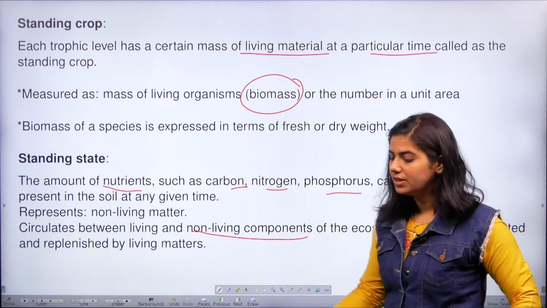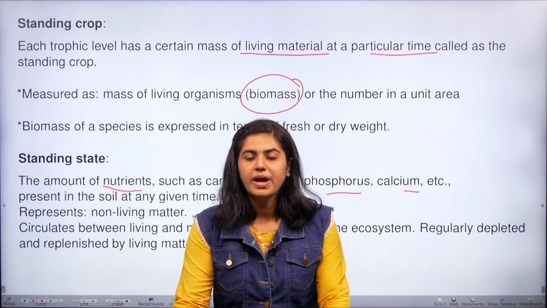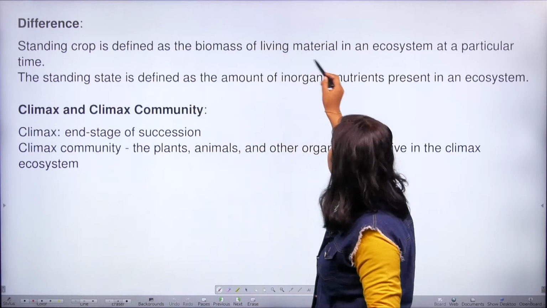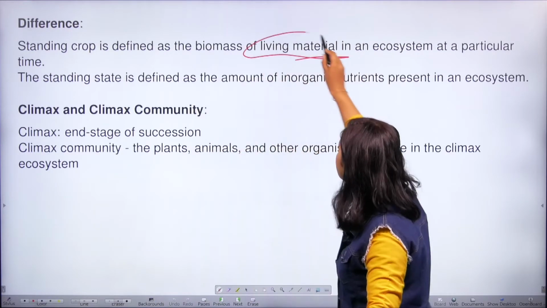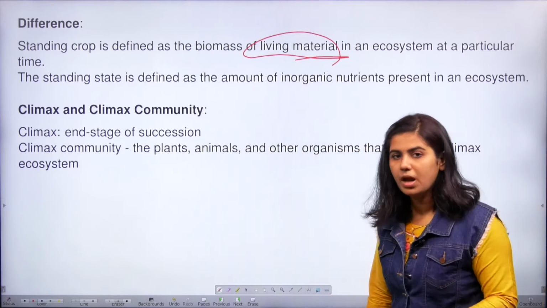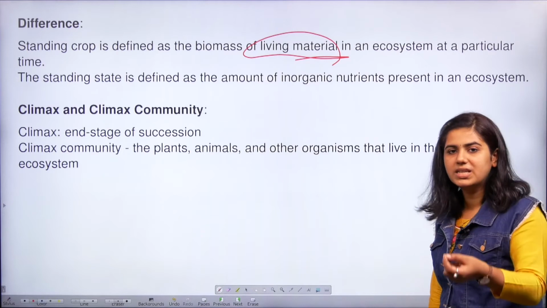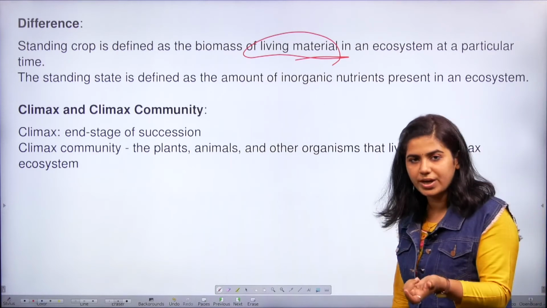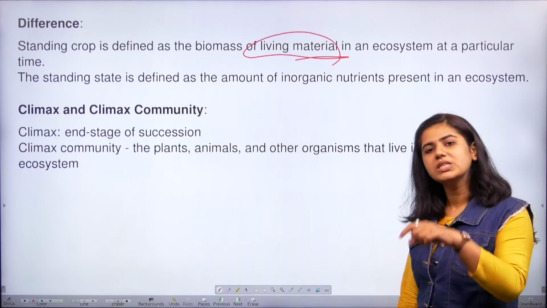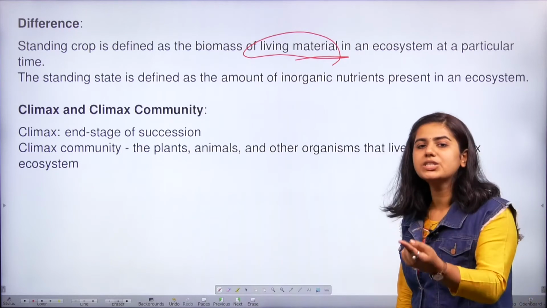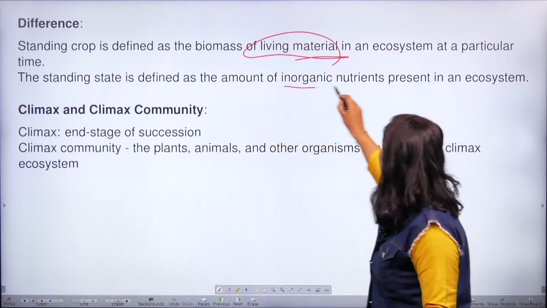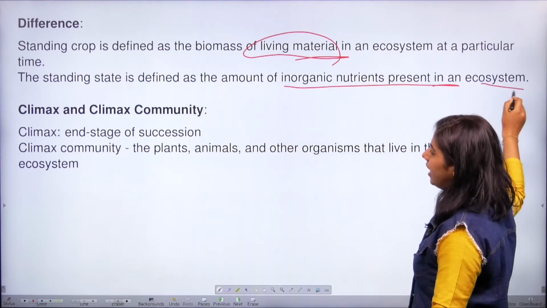So when we see the difference between standing crop and standing state, standing crop is nothing but the living matter. We refer to the amount of living matter in a trophic level at a given point of time. But when we talk about the standing state, it's the amount of non-living nutrients present in a trophic level at a given point of time, which gets depleted and replenished by the living matters. So we can say that it's the inorganic nutrients present in the ecosystem.